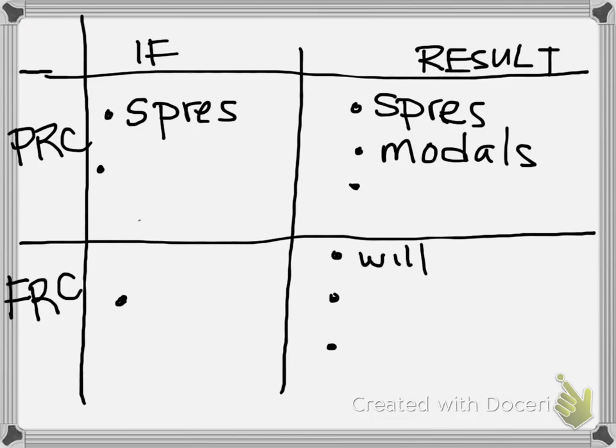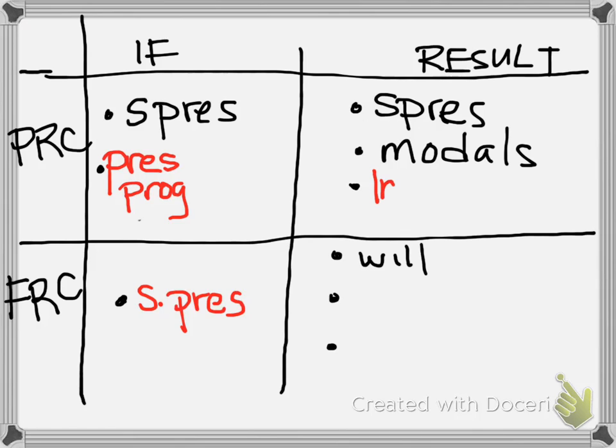So for present real conditionals, we have simple present, or we can also use present progressive. Now for future real conditionals, we use if clause. We also use simple present. Present real conditionals result clause, we use simple present, we can use modals, and we can also use the imperative.